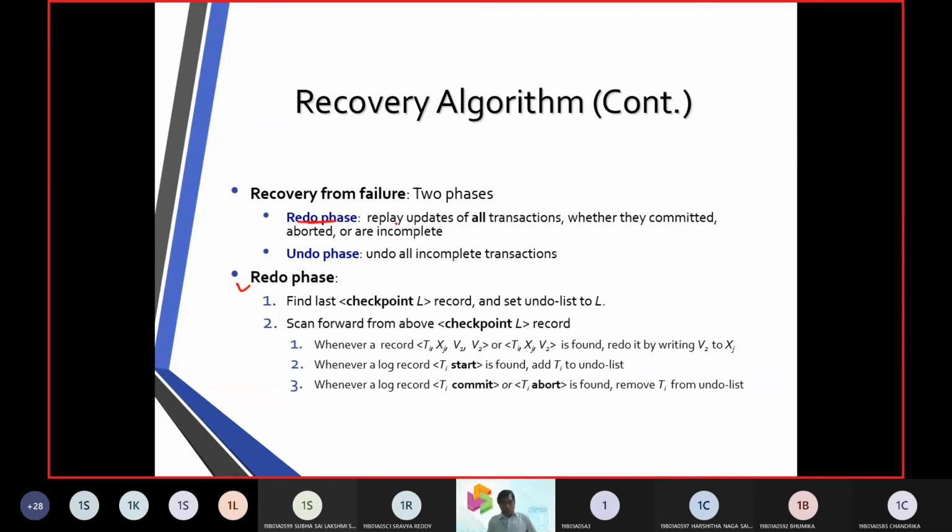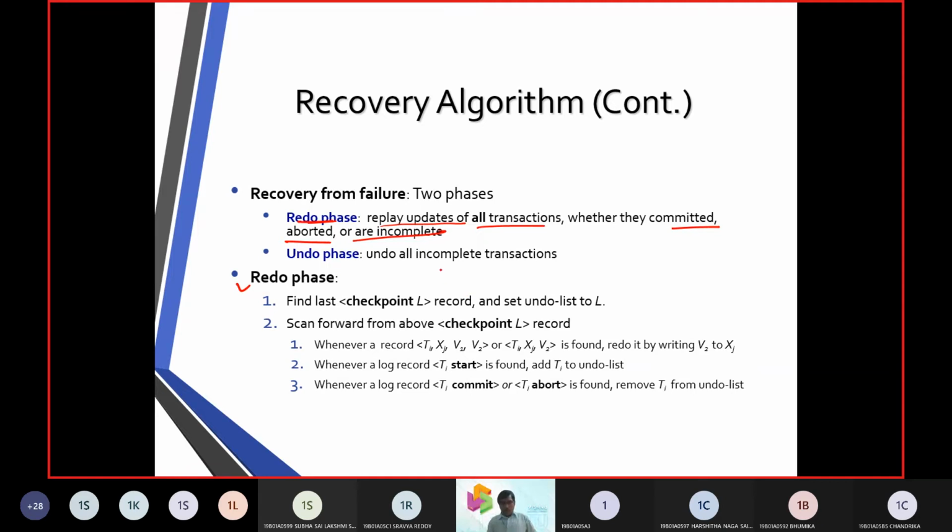So the redo phase is going to replay all the updates of the transactions. Whatever is to be committed is committed. Whatever is to be aborted is aborted. Whatever is incomplete is going to be deleted. So all of that is going to be taken up in the redo phase.